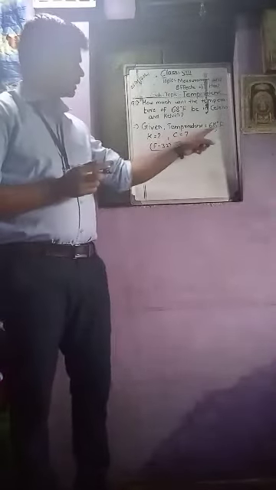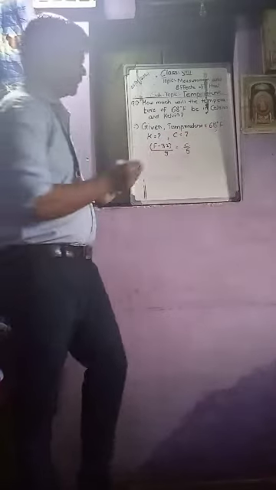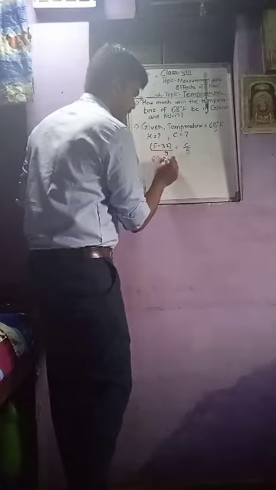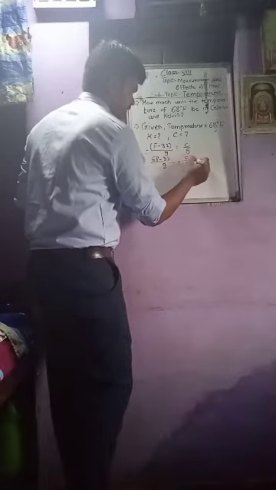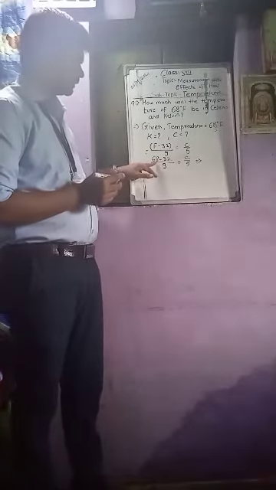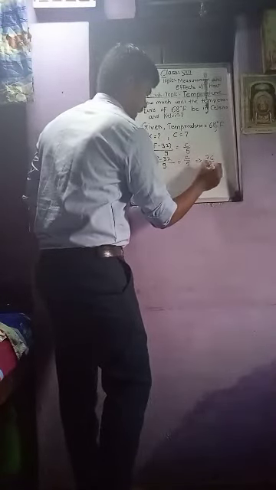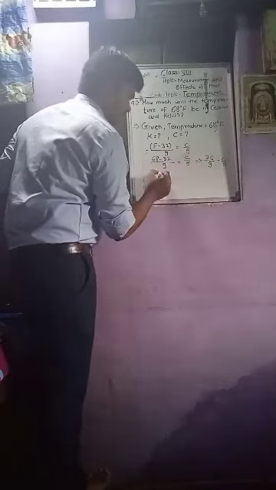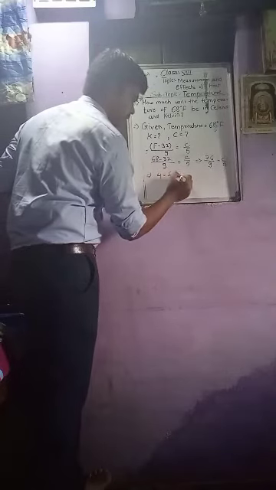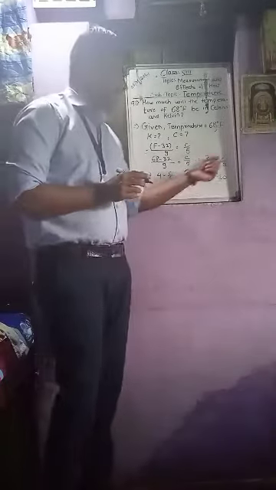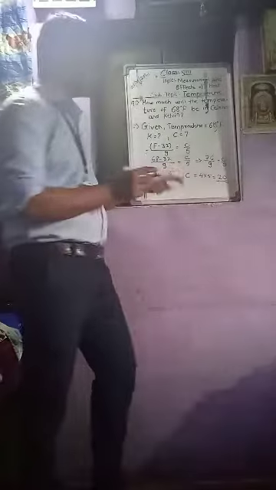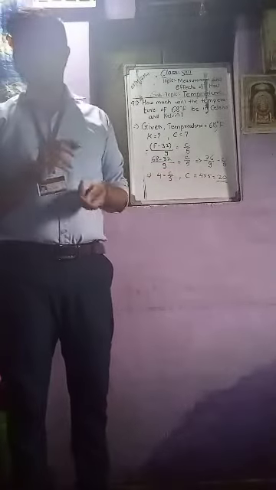Putting F equal to 68 degrees, we write 68 minus 32 divided by 9 equal to C by 5. So we get 36 divided by 9 equal to C by 5. Dividing again, it becomes 4 equal to C upon 5. So C equals 4 into 5, that is 20. Now put this C equal to 20 in the Kelvin formula.